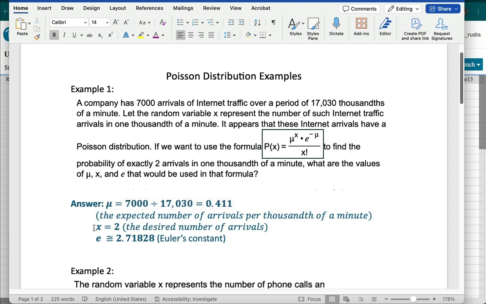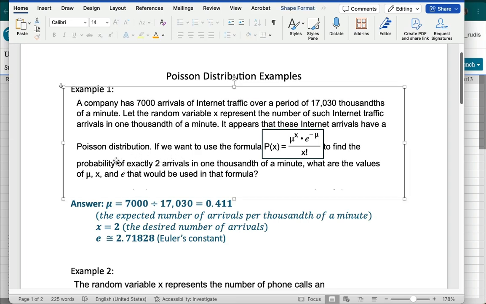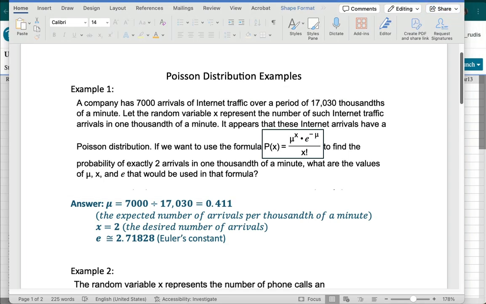And then it asks for the value of x. So this is basically just how do you understand what the problem is asking. The value of x is the desired number of arrivals. So what is the desired number of arrivals? Right here, we can see it where it says probability of exactly 2 arrivals. So basically that's what we're being asked to identify, like the probability that x is equal to 2.